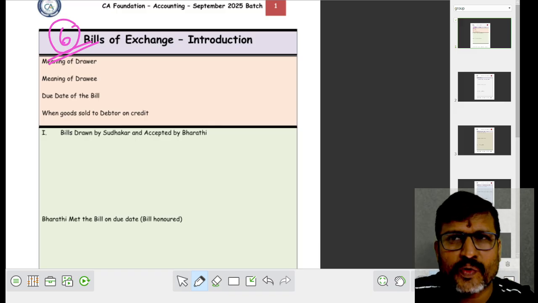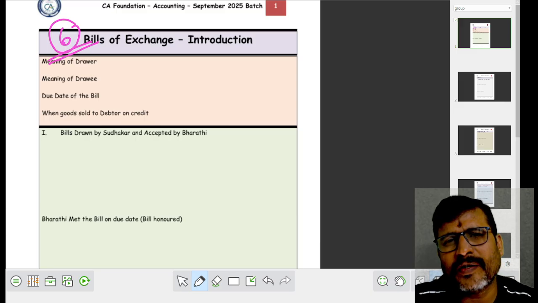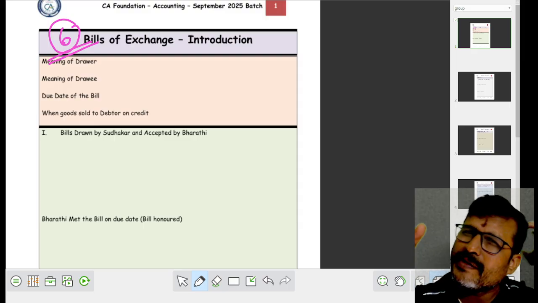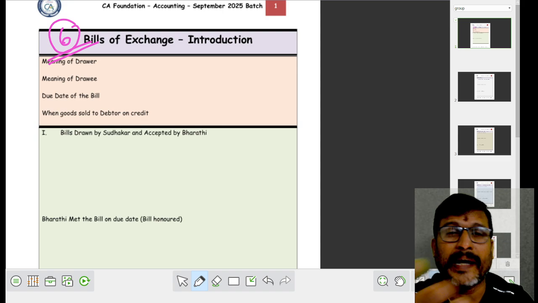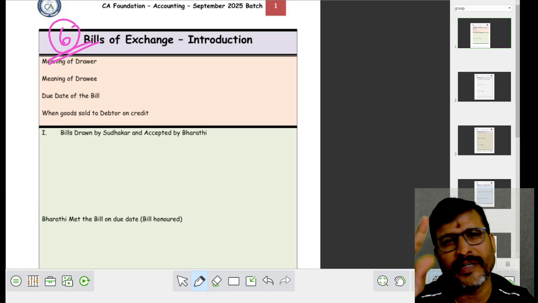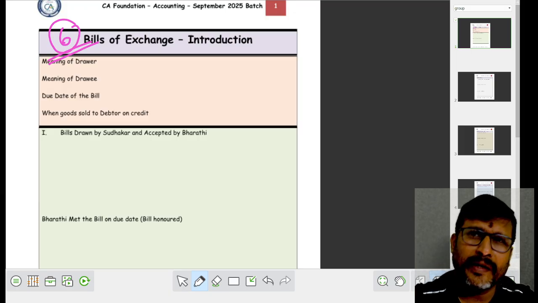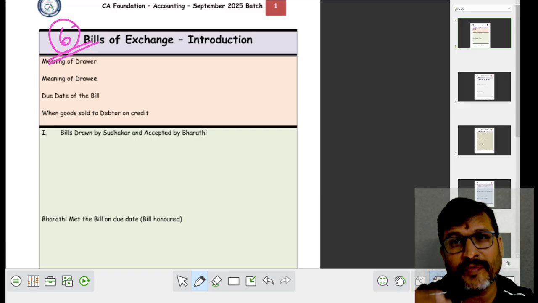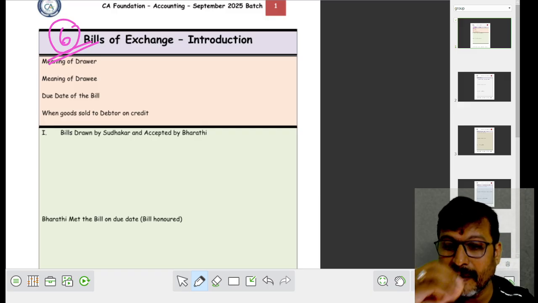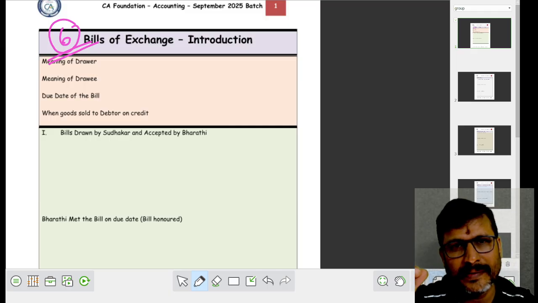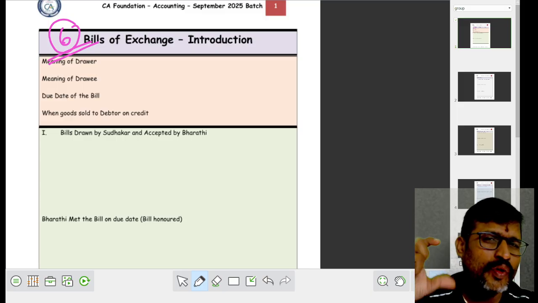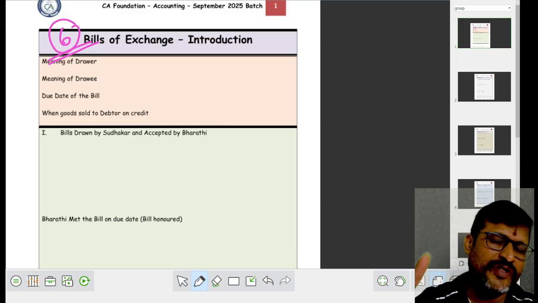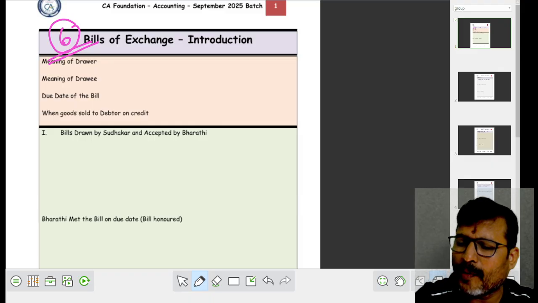Really speaking, many students will feel that, sir, bills of exchange is a very difficult chapter. No, my dear students, it is a very easy chapter. In order to make bills of exchange an easy chapter, I give you some clues, some hints, some points to be remembered. Keep those points in your mind. Sir, what are the points?